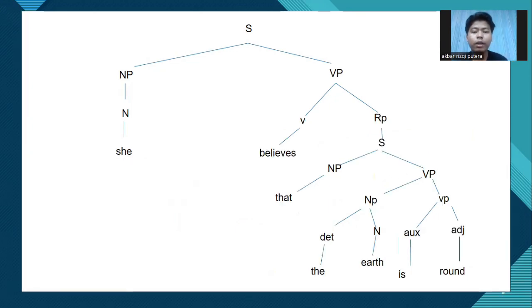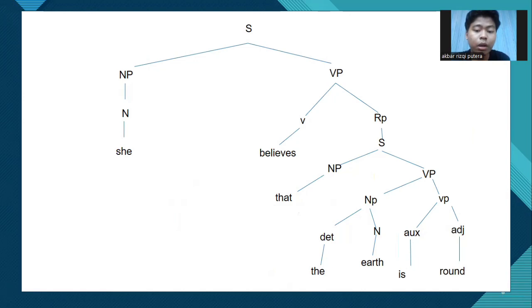Next, in the syntax tree, she believes that the earth is round. Here we have another interesting sentence. She believes that the earth is round. Again, we start at the top with S. The sentence is split into NP and VP. The NP is very simple here, just the pronoun she, which acts as the subject. Moving to VP or verb phrase, we have the verb believes followed by a complement clause. This is introduced by the complementizer that, which connects the main sentence to the embedded one.